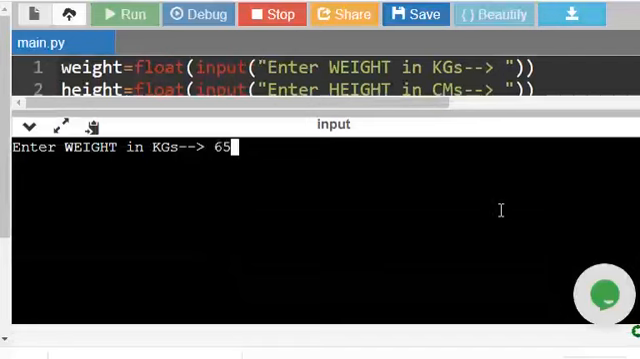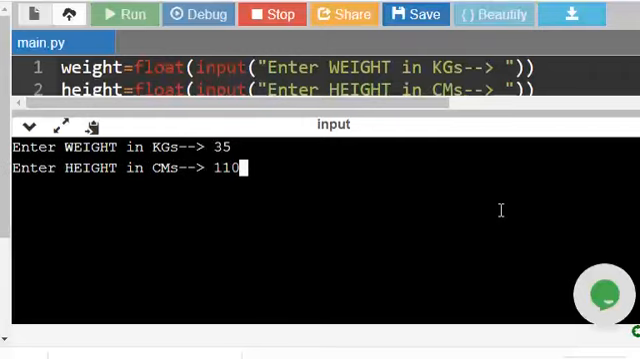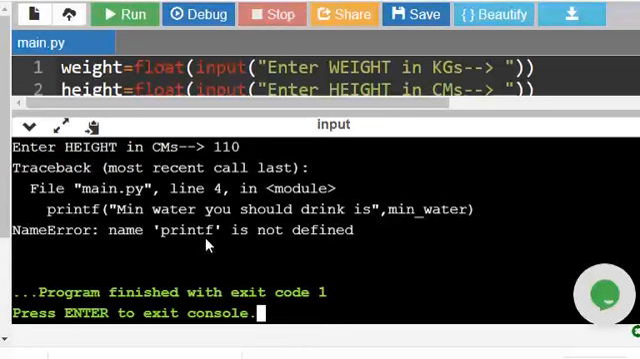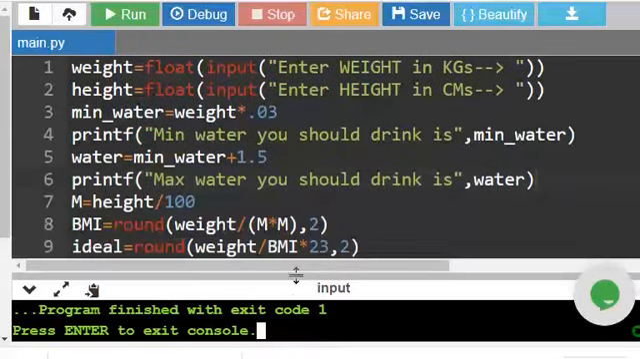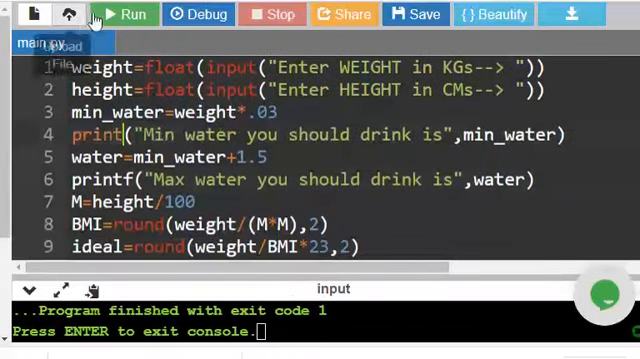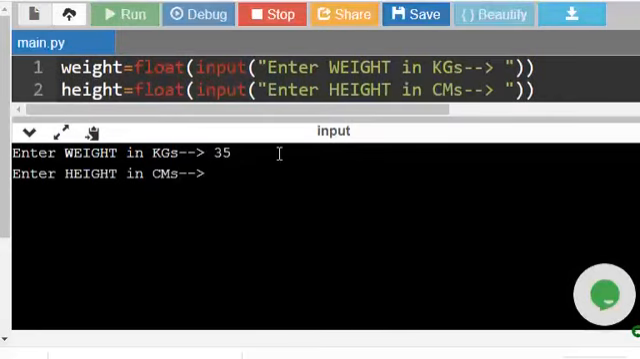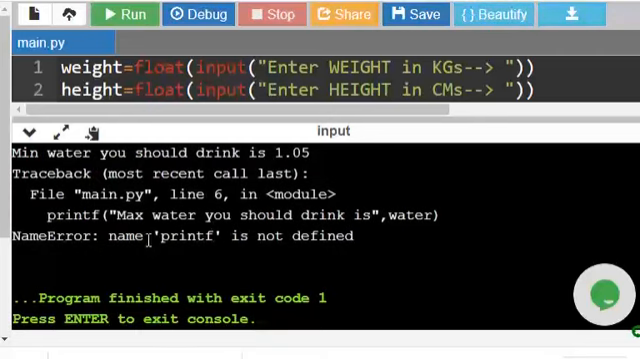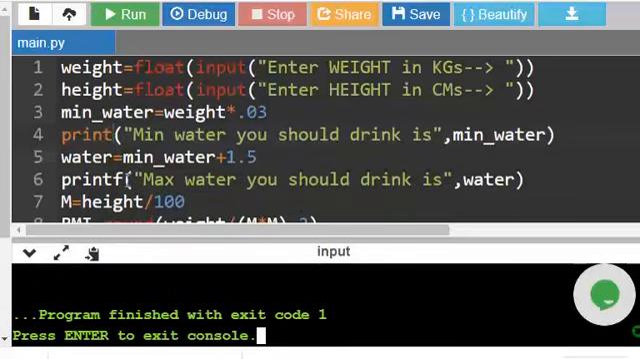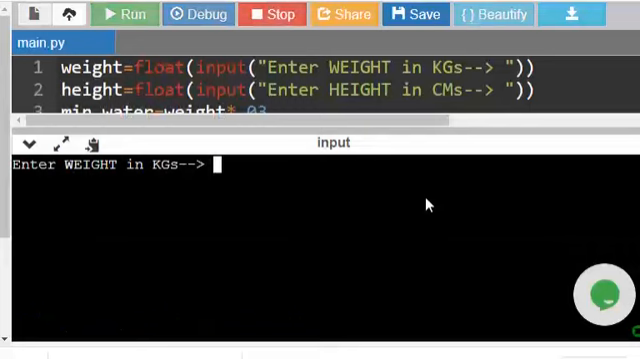I am giving 65 kilograms again, or I can give anything, it's not a problem. 35 kilograms and 110 centimeters. Yeah, I gave some printf instead of print. Run. Suppose 35 kilograms and 110 centimeters. Again one more error. Yeah, I am used to C programming, so I am giving printf. 35 kilograms.